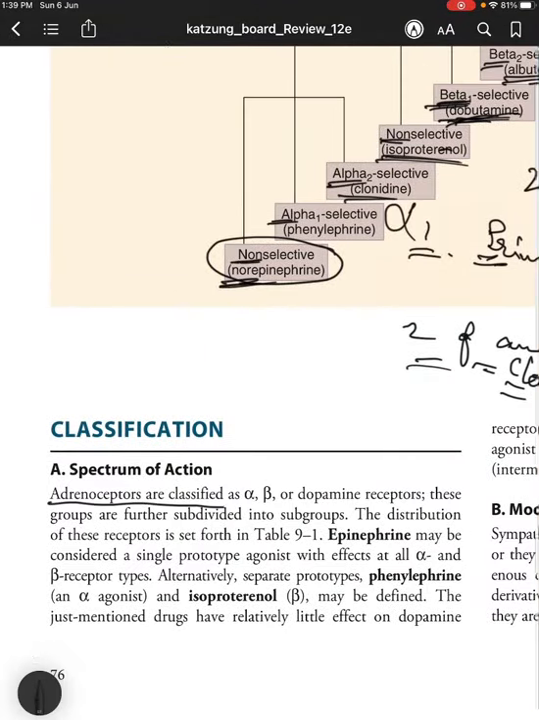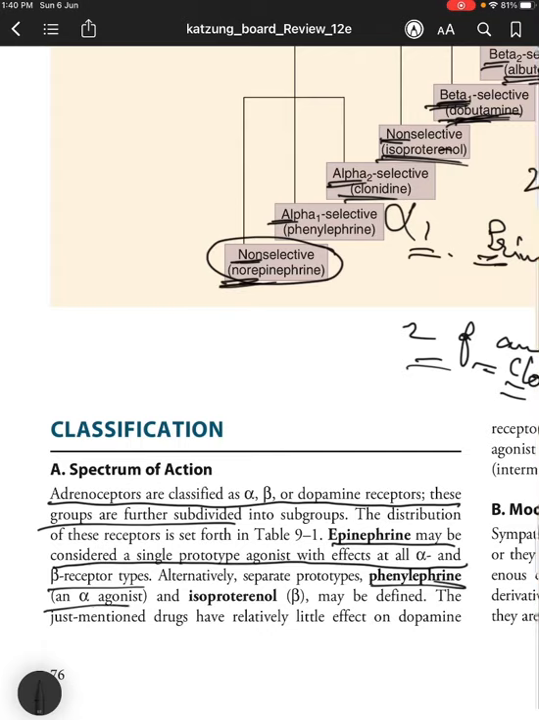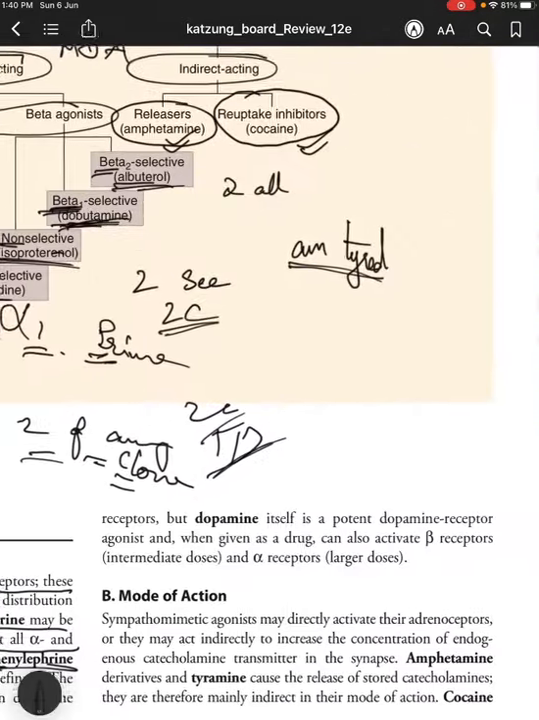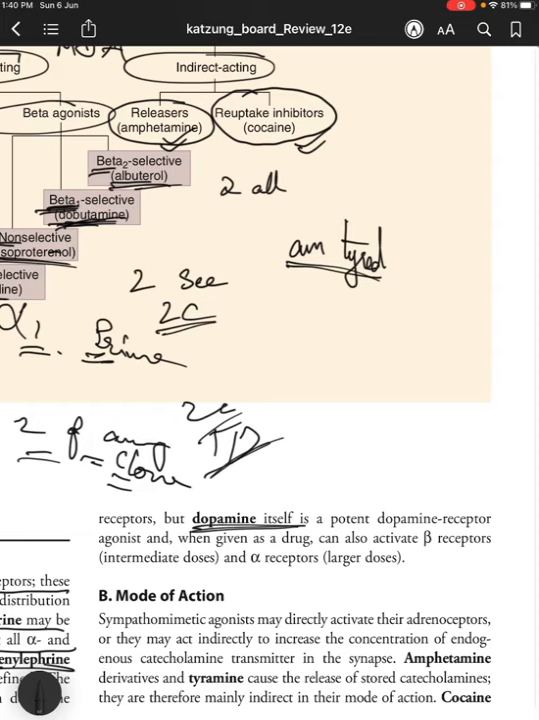So coming to the classification, adrenoceptors are further classified as alpha, beta, and dopamine receptors. These groups are further divided into subgroups. Epinephrine may be considered as a single prototype agonist with effects at all alpha and beta receptor types. Alternatively, separate prototypes such as phenylephrine, an alpha 1 selective agonist, phenylephrine, P for prime, right? And isoproterenol, a non-selective beta agonist, may be defined. The just mentioned drugs have relatively little effect on dopamine receptors, but dopamine itself is a potent dopamine receptor agonist, and when given as a drug, can also activate beta receptors in intermediate doses and alpha receptors in larger doses.